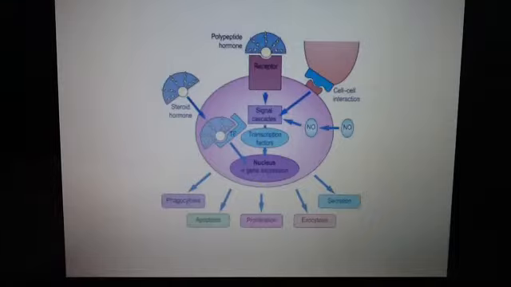Then, of course, we have the receptor, and the receptor is a protein, and this binds the ligand either outside the cell or inside. It depends on the ligand. It even goes into the cytoplasm or even into the nucleus in some cases.